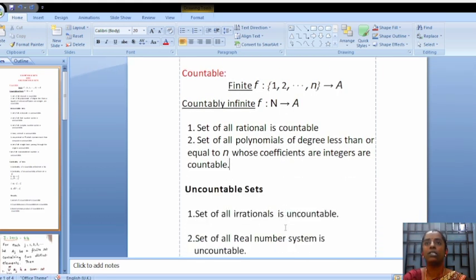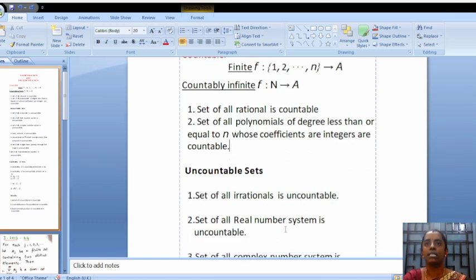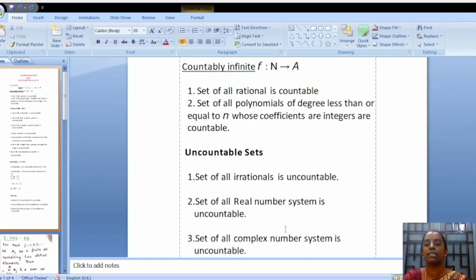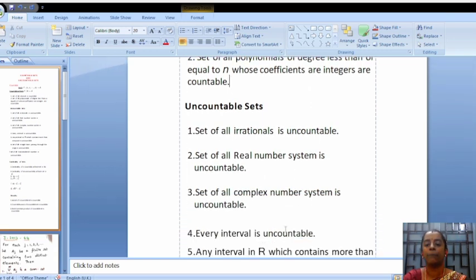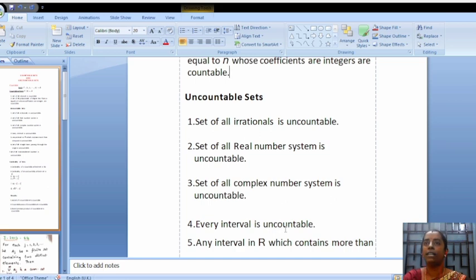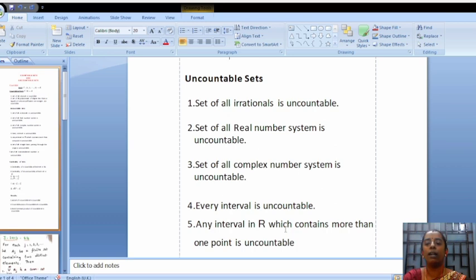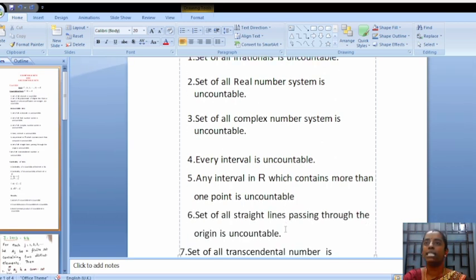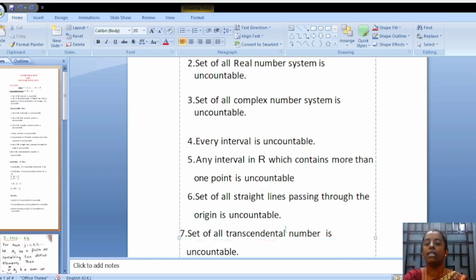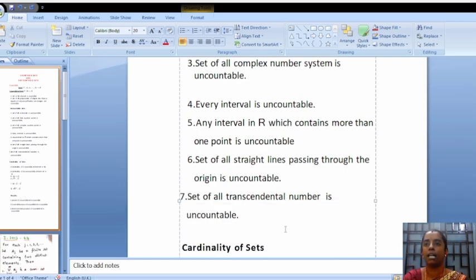Now, a set which is not countable is called an uncountable set. Here are some examples of uncountable sets. The set of all irrational numbers, the real numbers, and the complex numbers are all uncountable sets. At the same time, every interval is uncountable. Any interval in R which has more than one point is uncountable. The set of all straight lines passing through the origin is uncountable. The set of all transcendental numbers is uncountable.